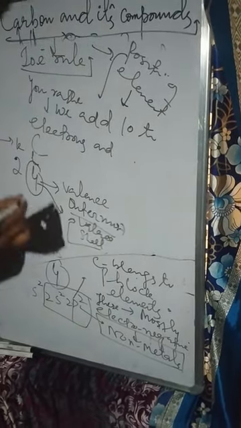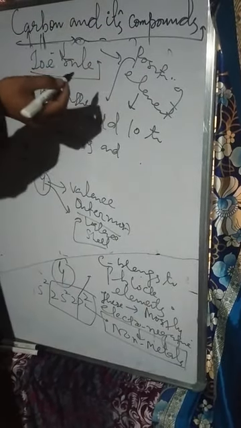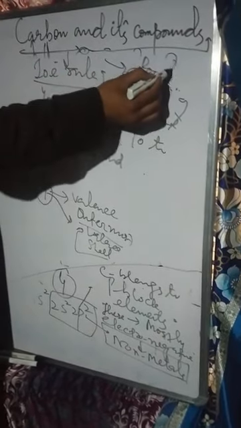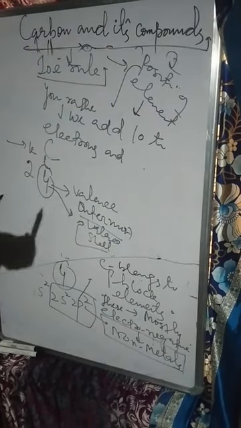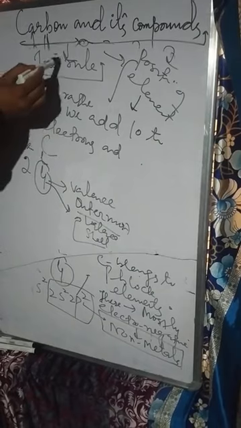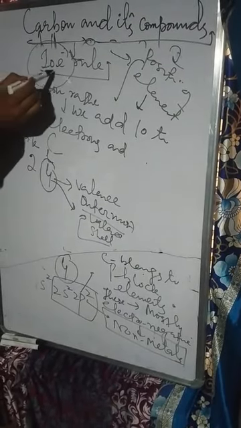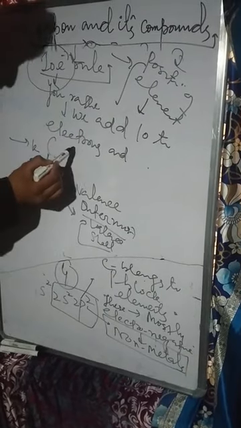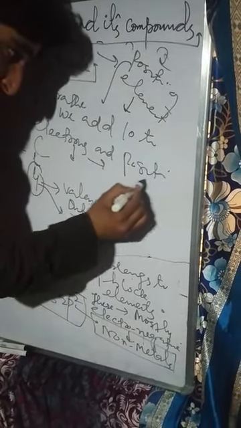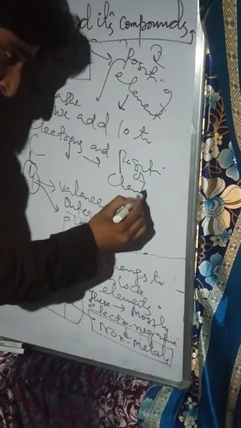The easiest way to see the position of an element in the periodic table is to add 10 electrons. According to the 10 electron rule, we add 10 electrons to the valence electrons. This gives us the exact position of the chemical element in the periodic table.